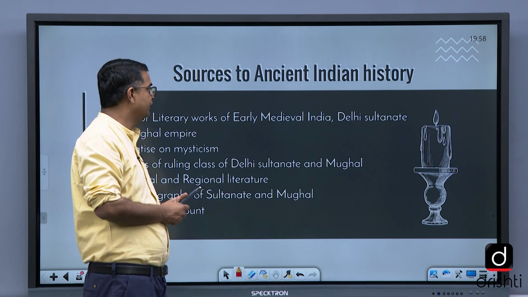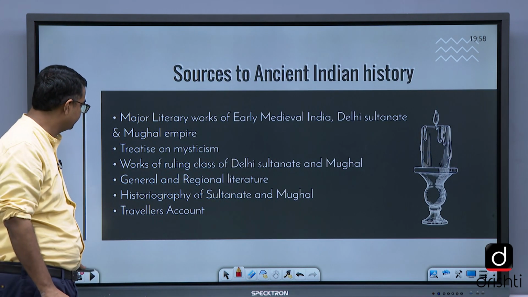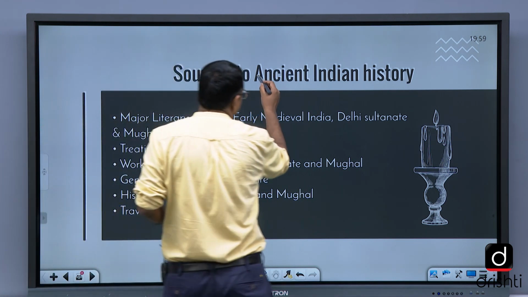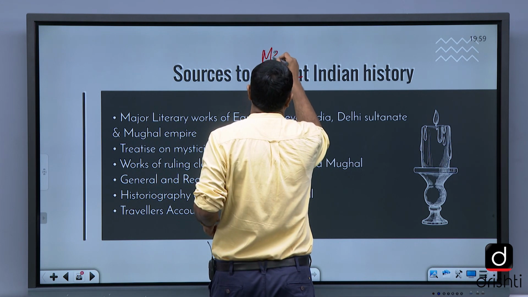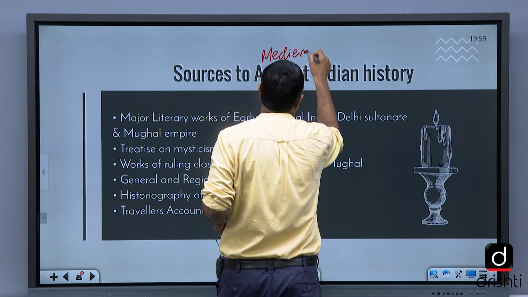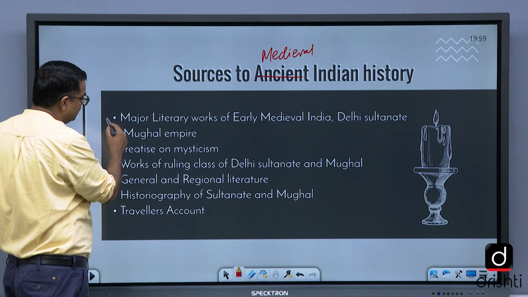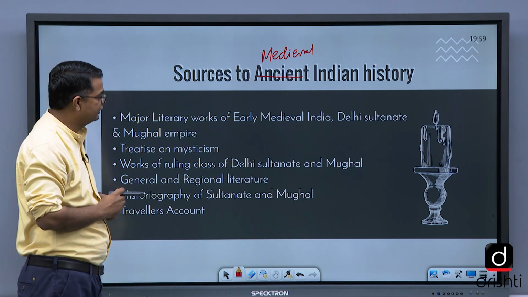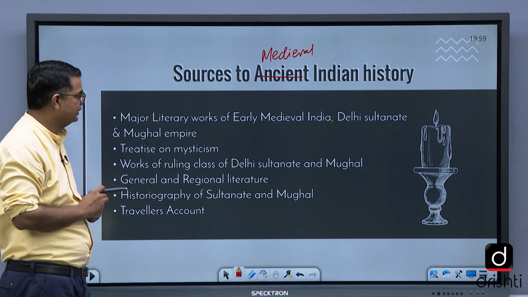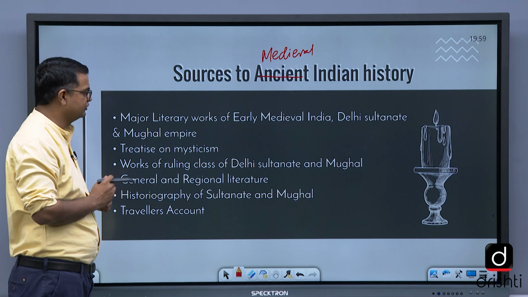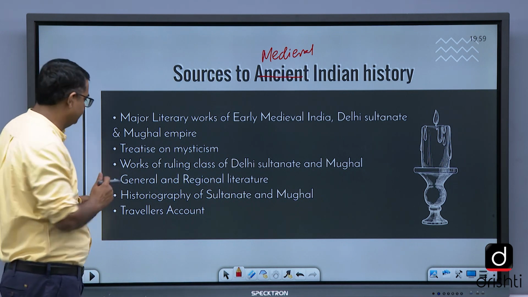Sources, this is medieval Indian history. Major literary works of early medieval, Delhi Sultanate and Mughal. Treatise on mysticism, works of the ruling class of Delhi Sultanate, this is important.